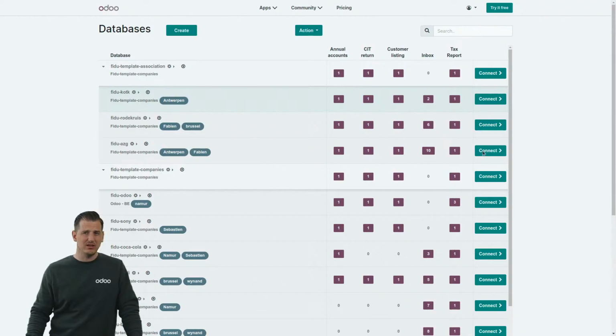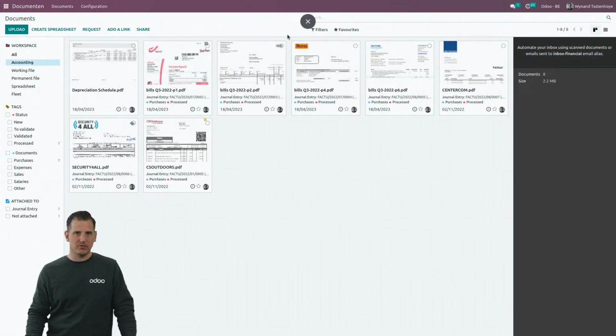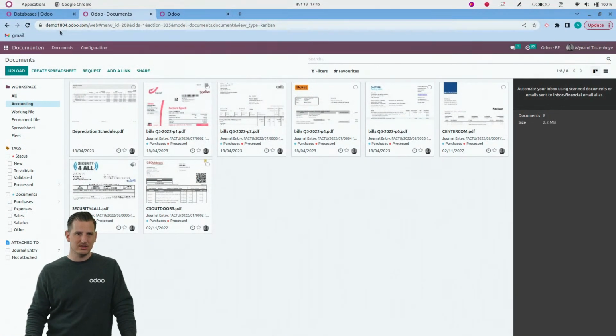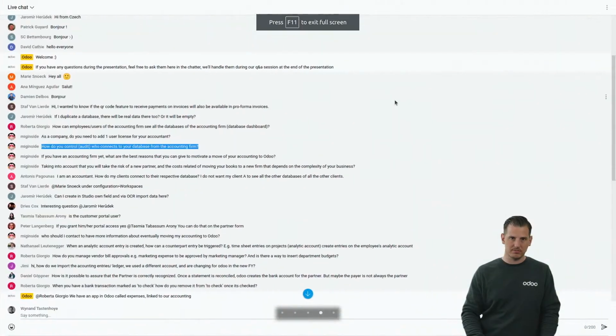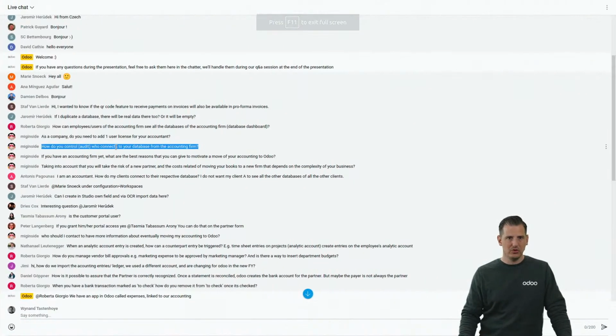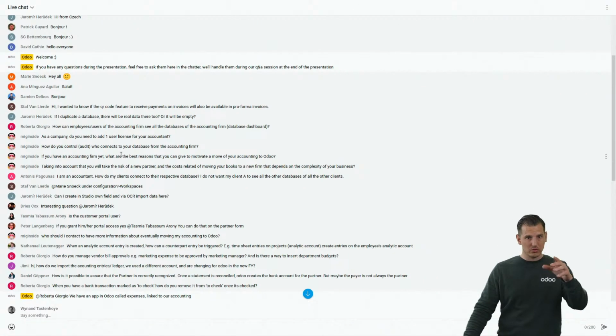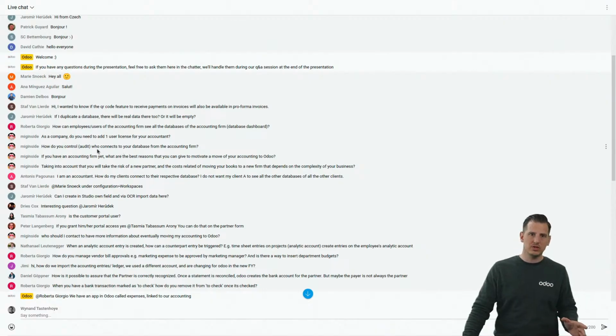So basically, it's nothing else than a link to a specific database, because the database I was working on, for example, is a different link. It's a specific link of the customer. If you don't have a user in there, you will not be able to connect. So that's the link between it. If your customer did not create a user for you, you will not be able to see, in any case, the customer in your dashboard.